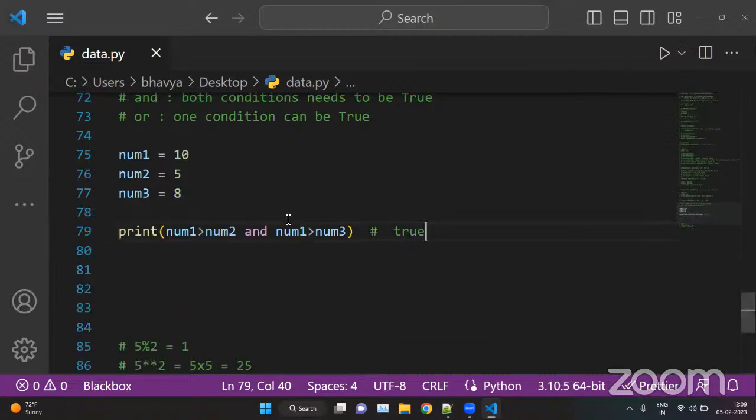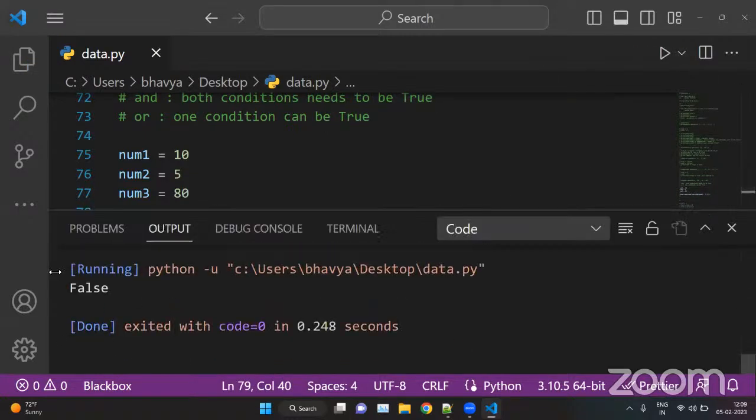Because we are checking for two conditions, and in the AND operator, this condition and this condition both need to be true. Now what if num3 is 80? So this condition is true because num1 is 10 and num2 is 5, so num1 is greater than num2. But num1 is 10 and num3 is 80, so this condition is false in that case. So we have the answer false here.